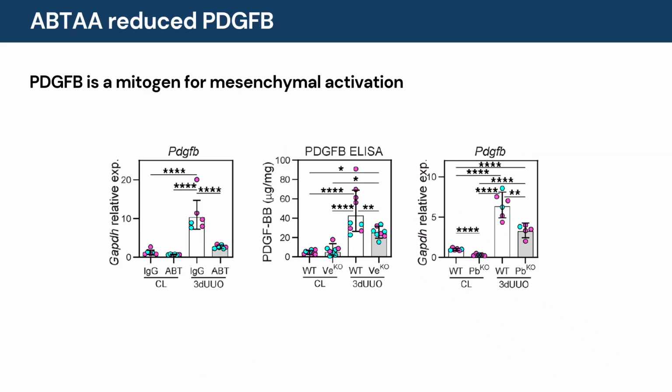We can also see the increase of PDGFB in injured kidneys with qPCR or ELISA. And importantly, ABTA treatment and VPTP knockout both reduced PDGFB. As expected, PDGFB decreased in PDGFB knockout mice.